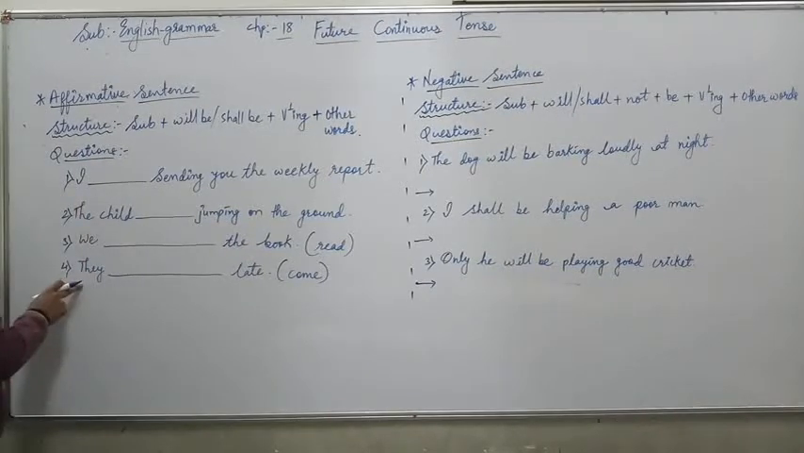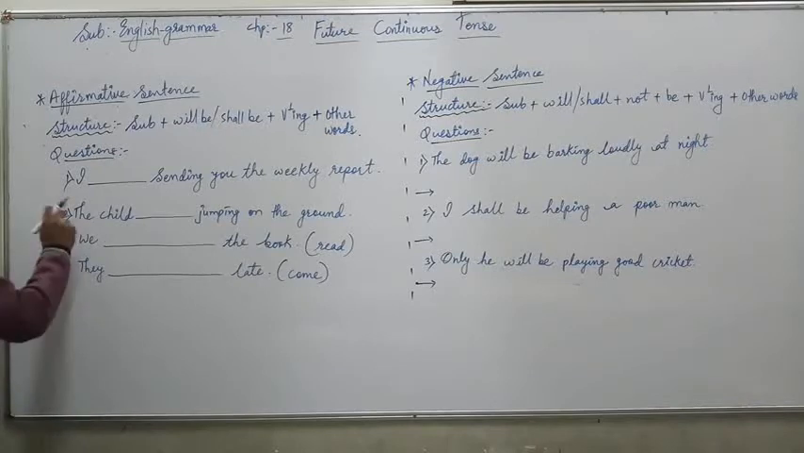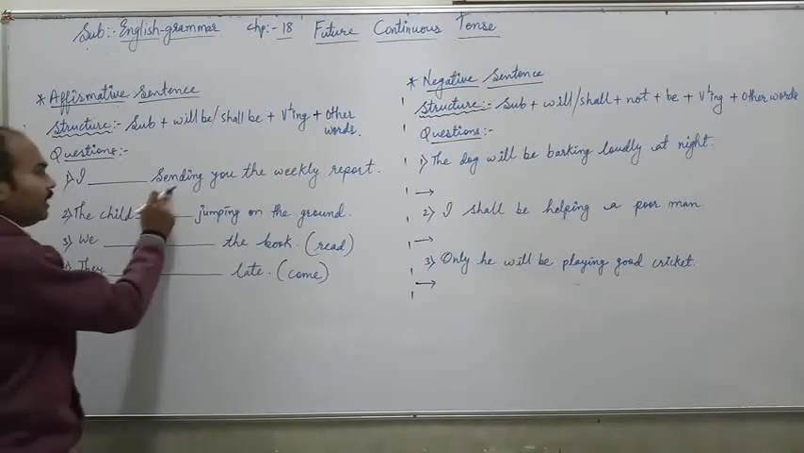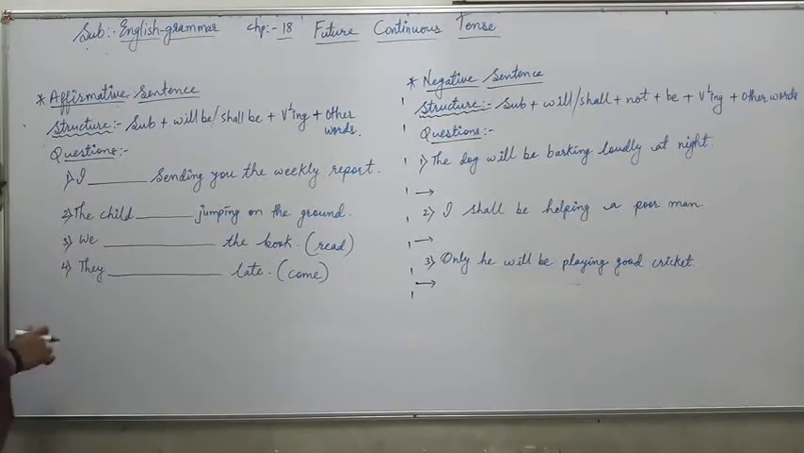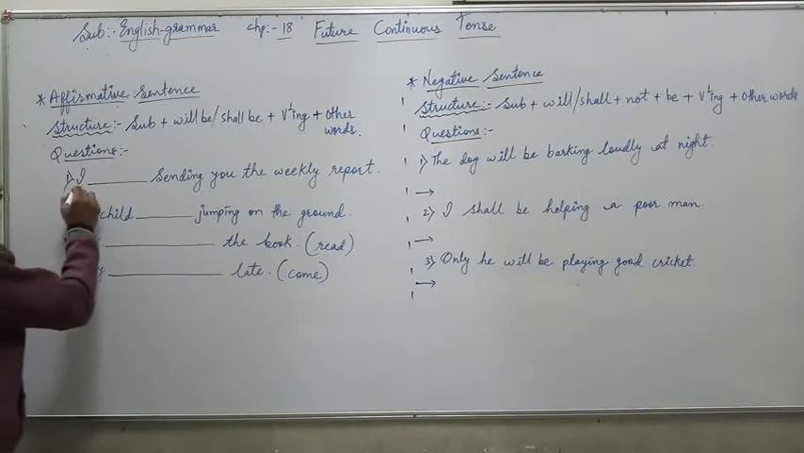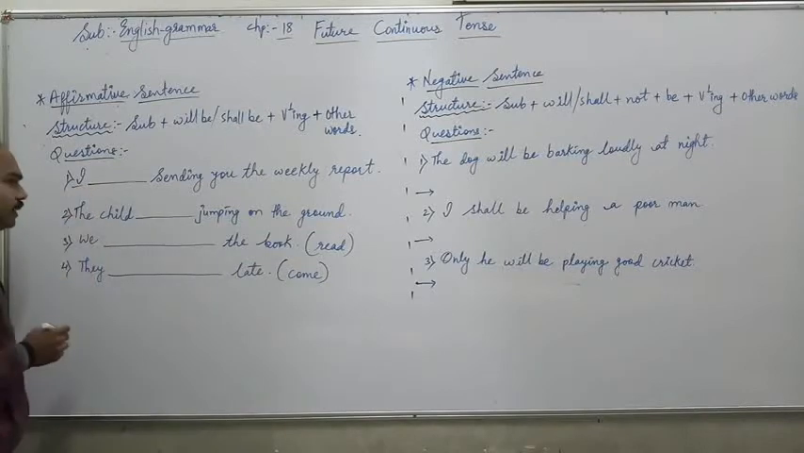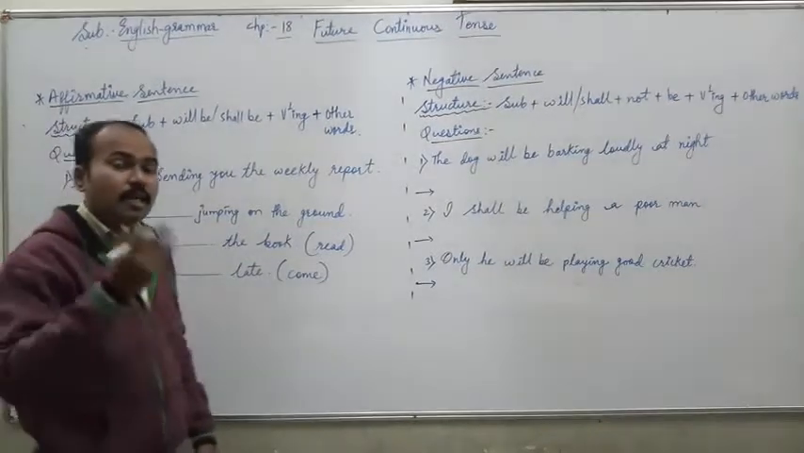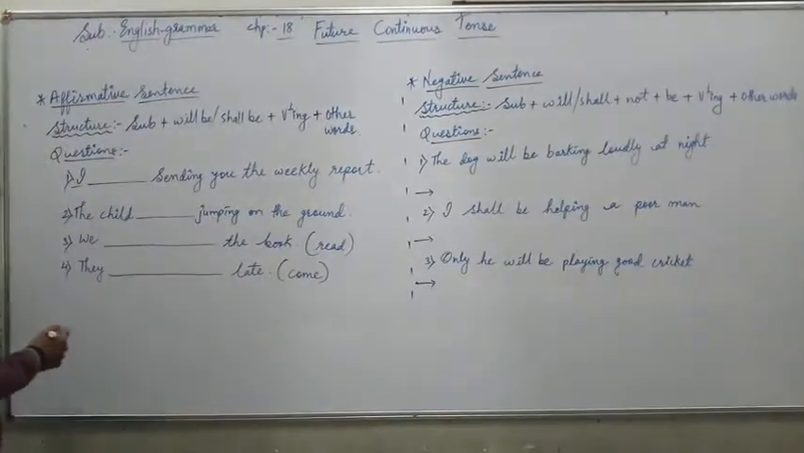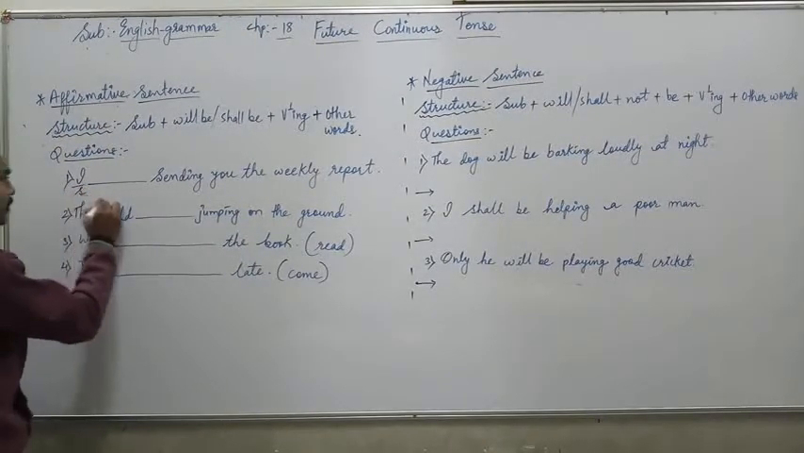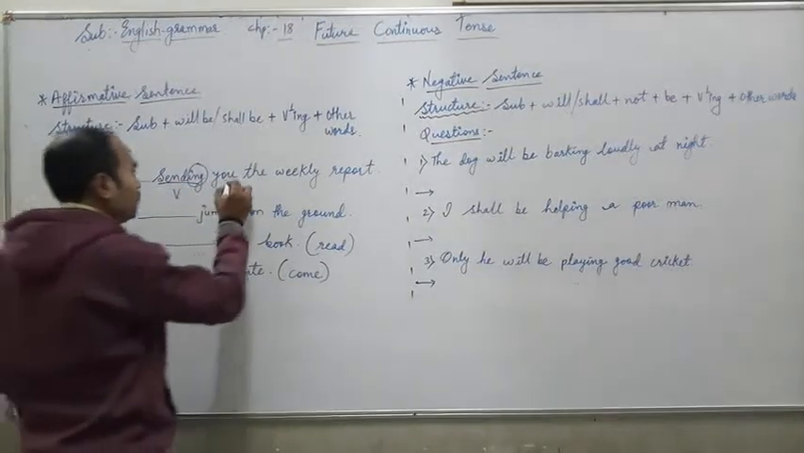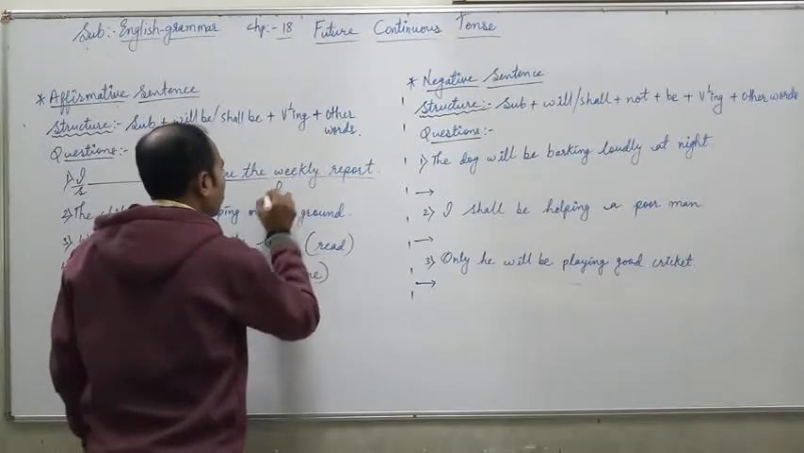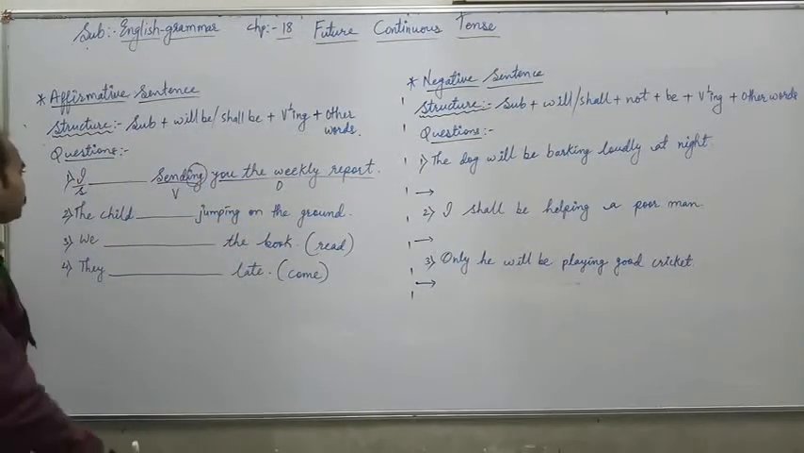I have got four questions here to make affirmative sentences. First question is, I dash sending you the weekly report. Now we have to make it into an affirmative sentence. Before making it, what do we have to do? We have to underline the subject, verb and object in the sentence, as we have done in the previous lesson. So I is the subject over here. Sending, you can see ing here, is the verb in v1 ing form, and these are the other words or remaining words in the sentence.